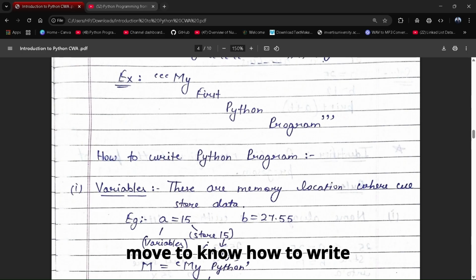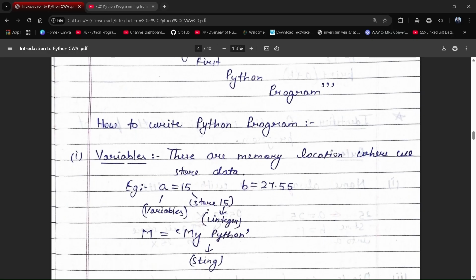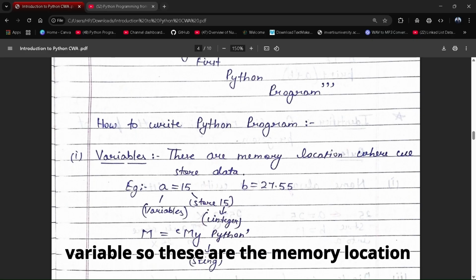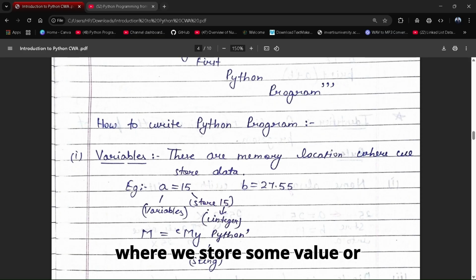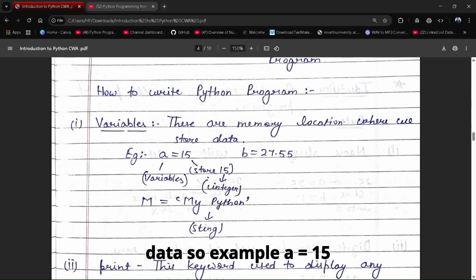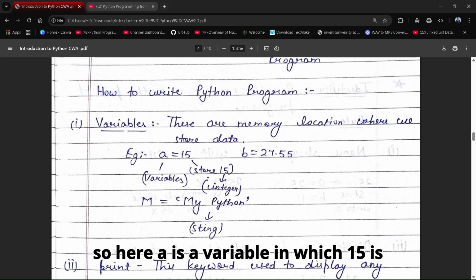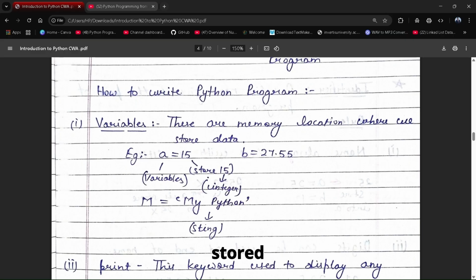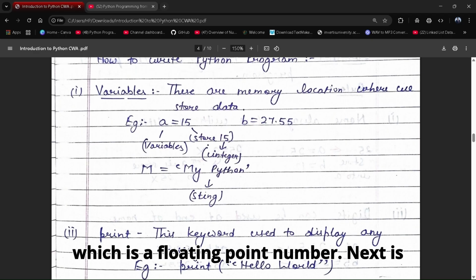How to write a Python program. So let's move to know how to write a Python program. So first is variable. These are the memory locations where we store some value or data. So example, a equals 15. Here a is a variable in which 15 is stored, which is an integer. Next is v equals 27.55, where v is a variable, or you can say it is a container in which 27.55 is stored, which is a floating point number.